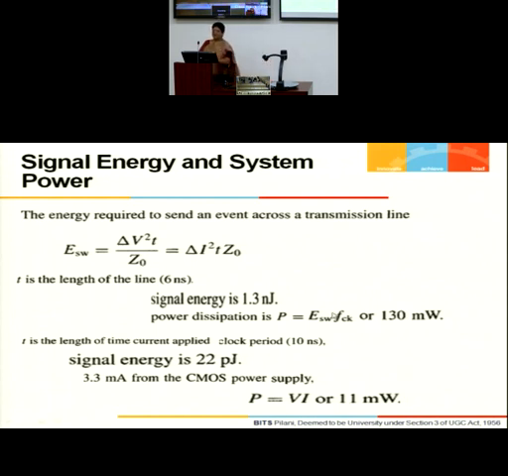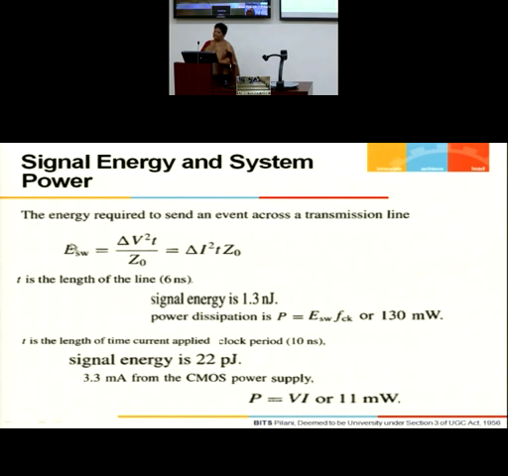Similarly, power dissipation, I know. At which clock are you operating? Whatever is the energy expended per bit multiplied by the frequency of operation. So the power dissipation per bit will be 130 milliwatt. We have taken a system which is operating at a frequency of 100 megahertz. Okay, so this is 130 milliwatt.